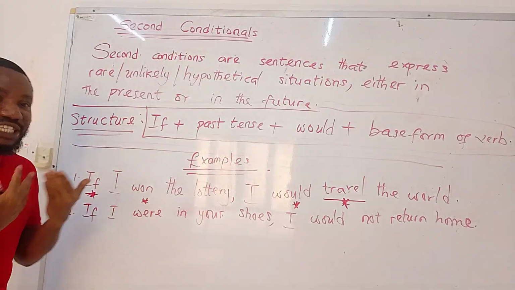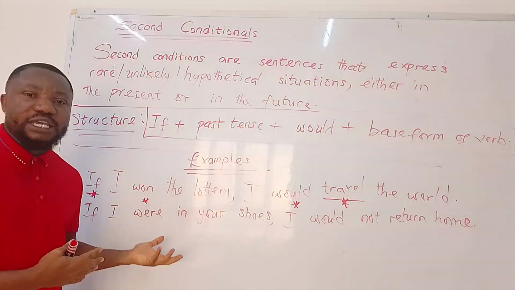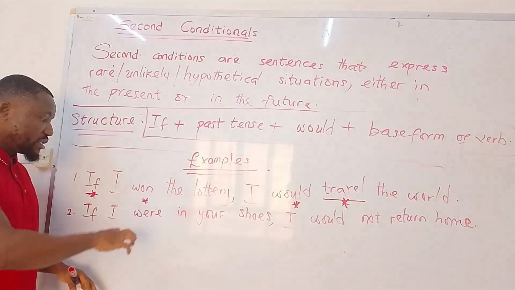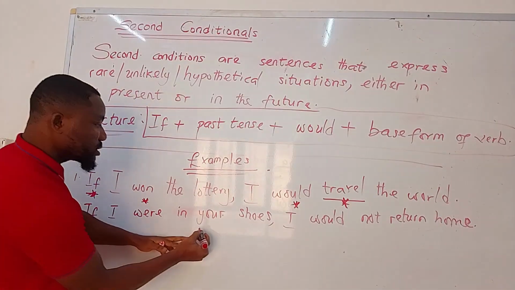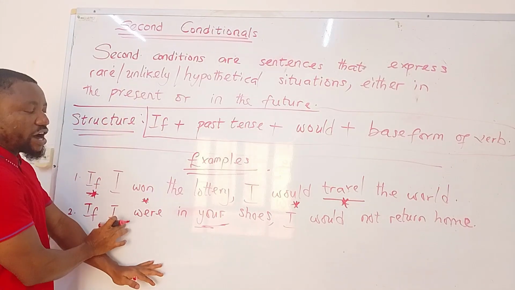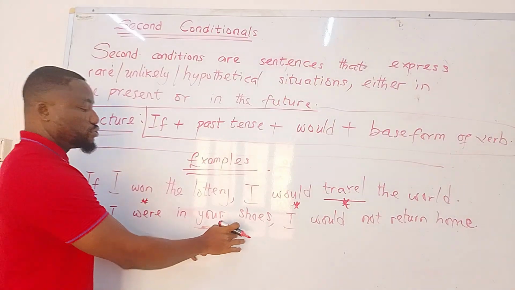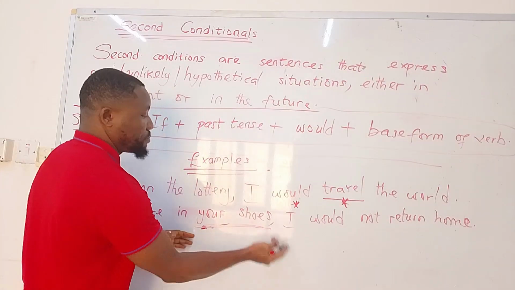Now, I am not in this person's shoes. Maybe I can be in this person's shoes, but right now, I'm not the one in this situation. There's somebody in these situations, and that person is the person here. Your shoes. If I, the speaker, if I were in your shoes, now there's somebody here that's a respondent or a recipient.